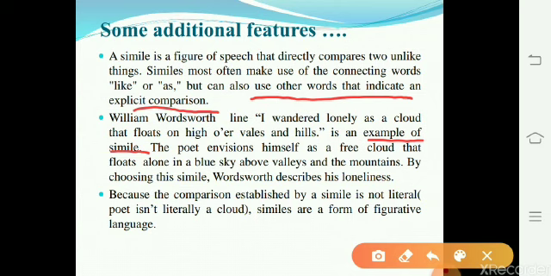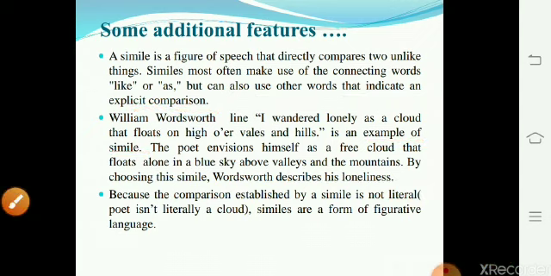By choosing this simile, Wordsworth describes his loneliness. The thing we should remember here is that the comparison established by a simile is not literal. The poet isn't literally a cloud. Similes are a form of figurative language that we should always remember.